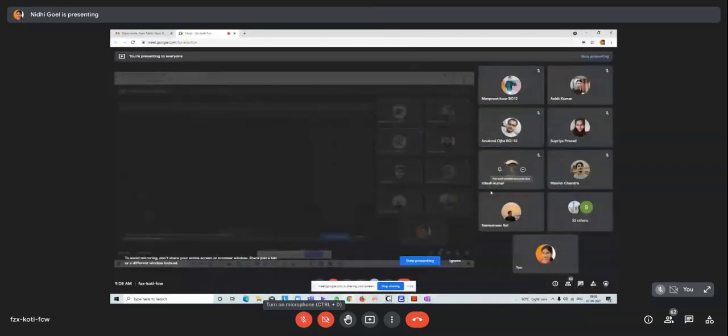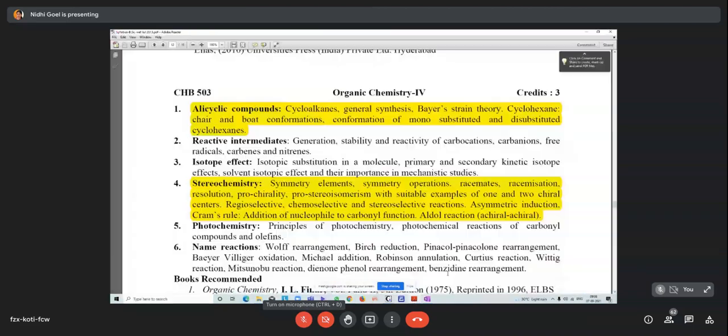Cycloalkane general synthesis, Baeyer's strain theory, cyclohexane chair and boat conformation, conformations of monosubstituted and disubstituted cyclohexanes.